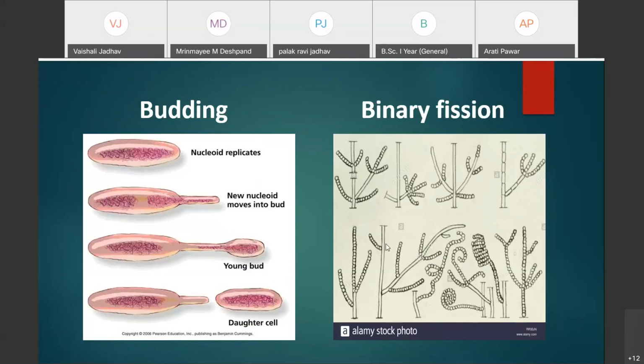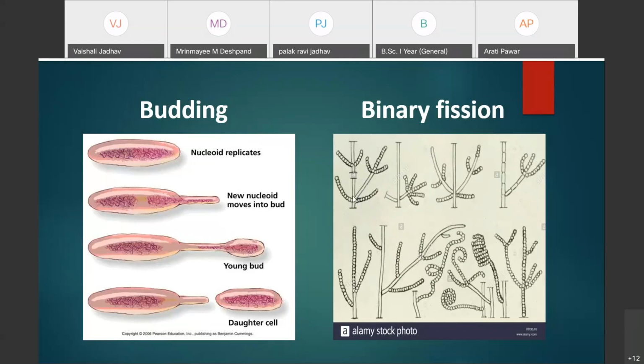Here you can see the conidia formation. It is a Streptomyces. It is a type of bacteria, Streptomyces, in which conidia formation is reported. Generally, conidia formation is reported in the filamentous type of bacteria.